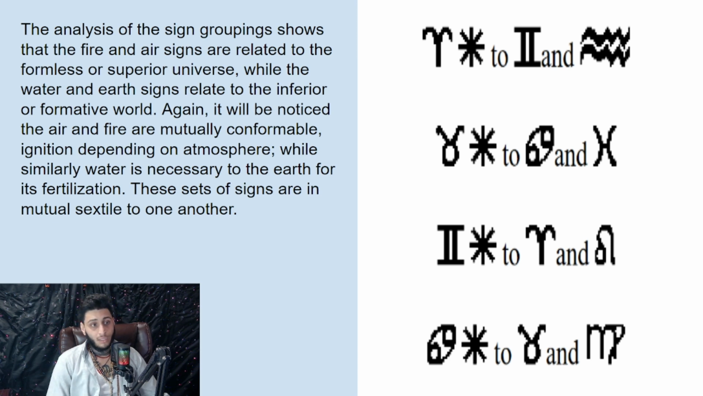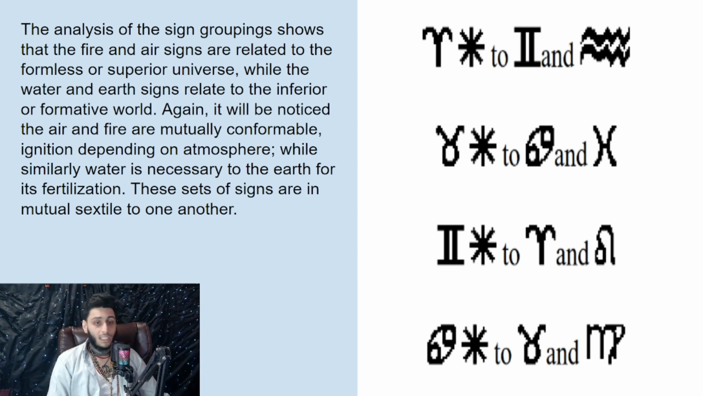Again, it will be noticed the air and fire are mutually conformable, ignition depending on atmosphere, while similarly, water is necessary to the earth for its fertilization. These sets of signs are mutually sextile to one another. So we can see how they're needed to each other, right? They're vice versa to each other, and they can cancel each other out as well.